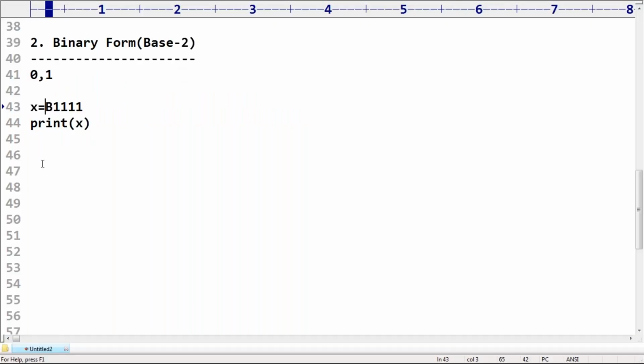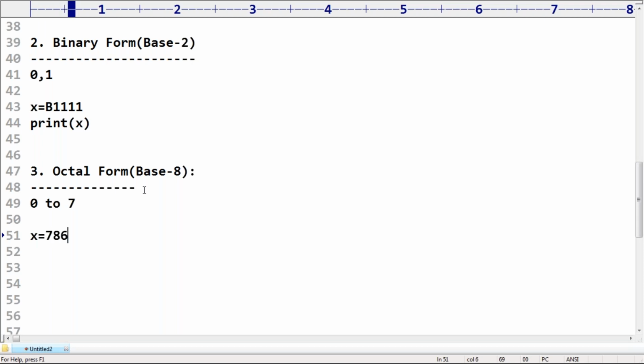Okay. Now, what is the next terminology, sir? Octal form. Are you getting what the next one is? How can you specify octal? Octal means base 8. Allowed digits are 0 to 7 only. Okay. x = 786, print of x. Can you please tell what output we are going to get by default now?